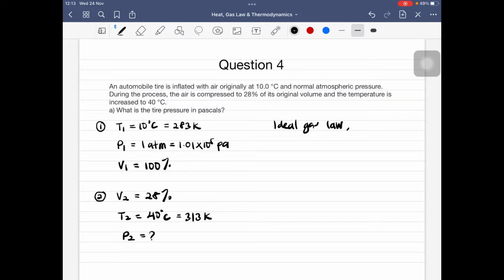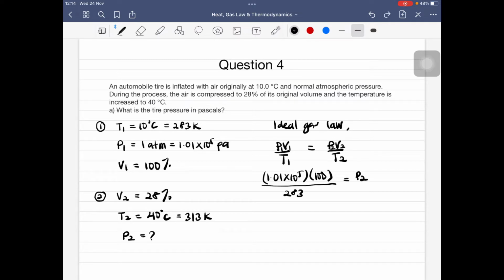Di mana dalam ideal gas law disebut PV over T is equal to constant, which is dia akan jadi PV over T on the right side. Cuma di sini kita akan letakkan dia dengan number lah. So P1, V1, T1, P2, V2 dan juga T2 lah. Okay. So P1 which is equal to 1.01 times 10 to the power of 5 Pascal. Volume kita letakkan sini sebanyak 100%. Divided by T1. T1 is equal to 283 Kelvin. P2 ialah value yang kita mau cari.